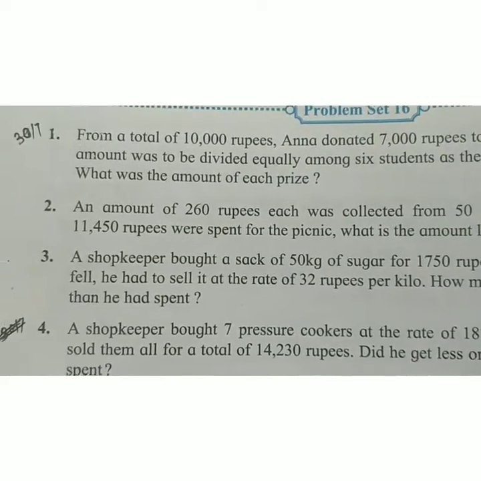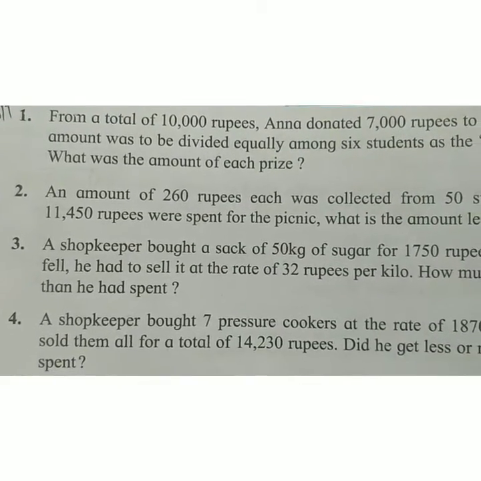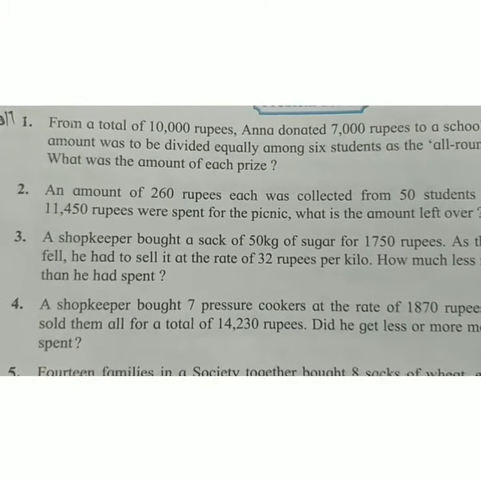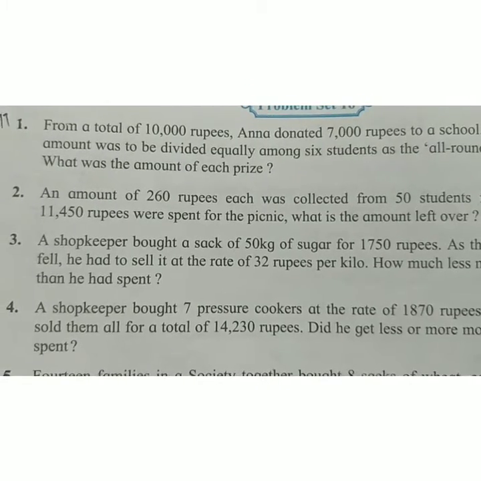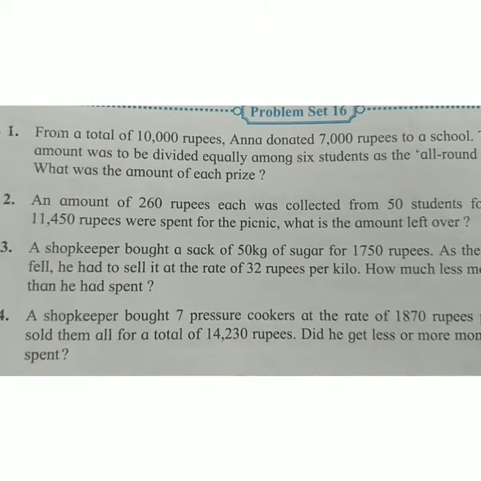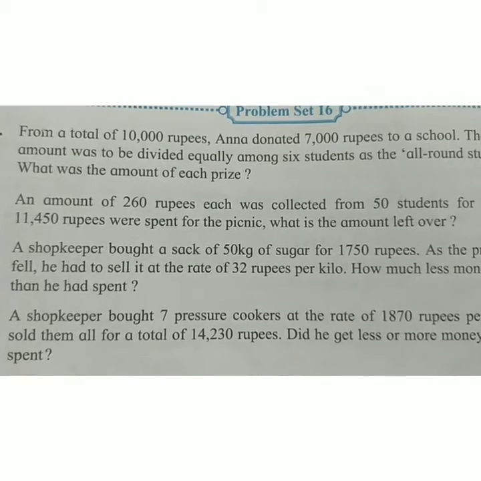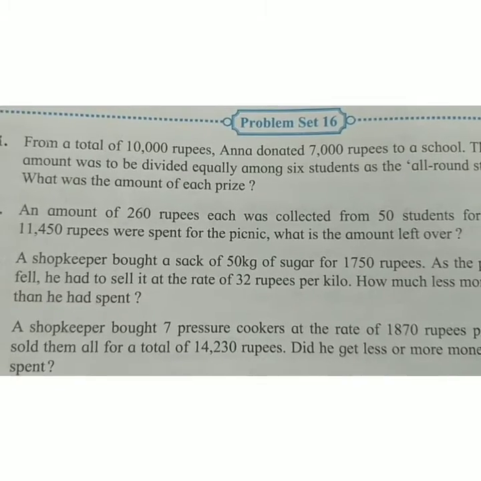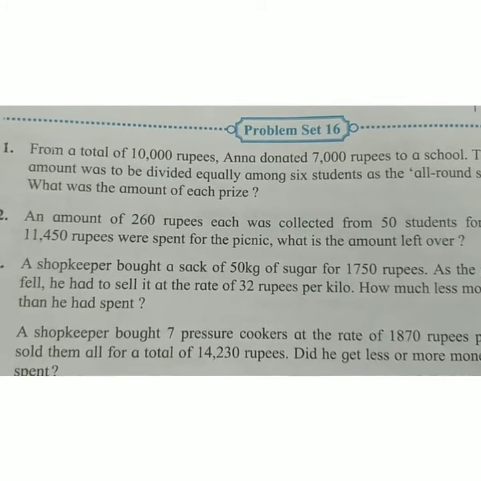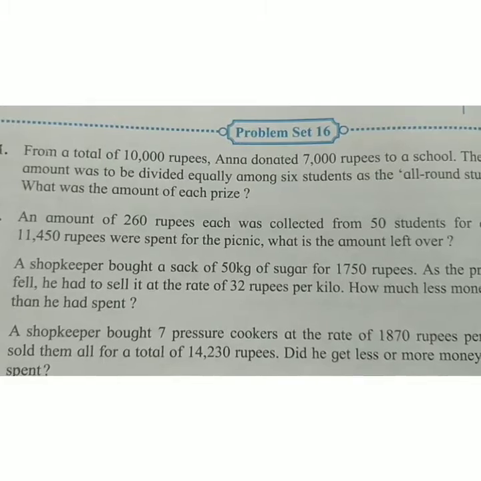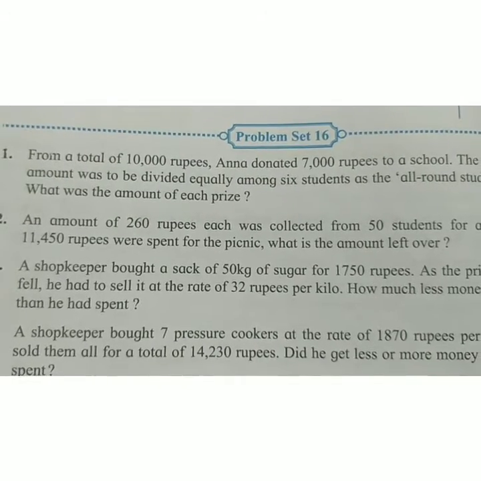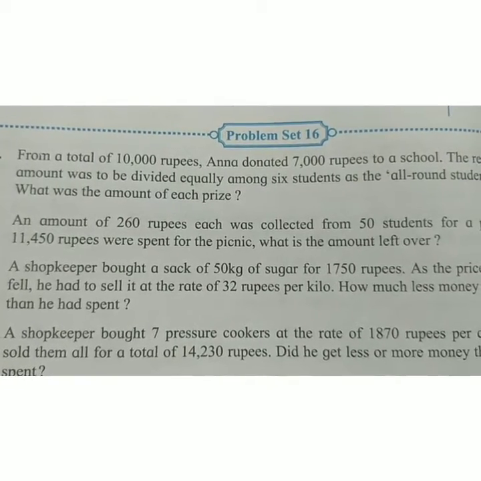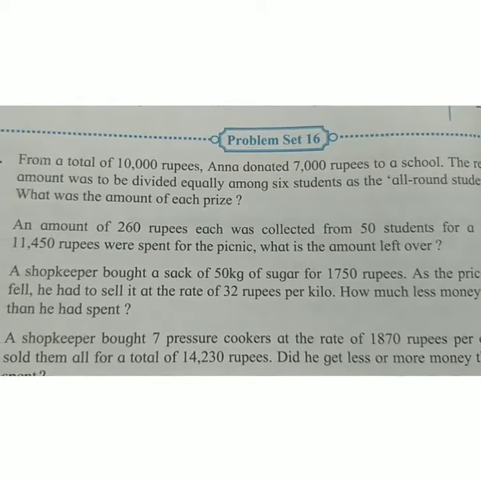Now we are going to solve the second question. The amount of 260 rupees each was collected from 50 students. Okay, so what does this mean? This means every student gave 260 rupees. Such 50 students gave money for a picnic. Now 11,450 rupees were spent for the picnic. Okay, what was the total expense of the picnic? It was 11,450 rupees. So what was the amount left over?